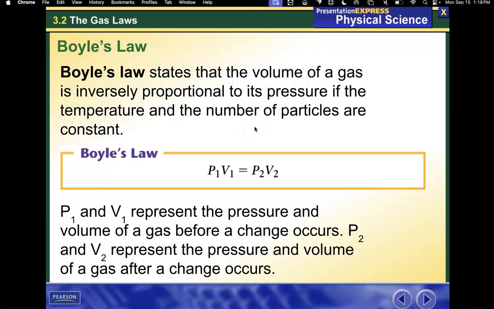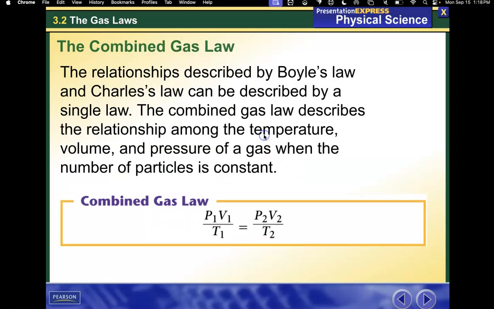Boyle's law states that the volume of a gas is inversely proportional to its pressure if the temperature and number of particles are constant. Again, P1 and V1 are the pressure and volume before the change, and then P2 and V2 are the pressure and volume after the change. And again, we'll do the math with this on a different day.